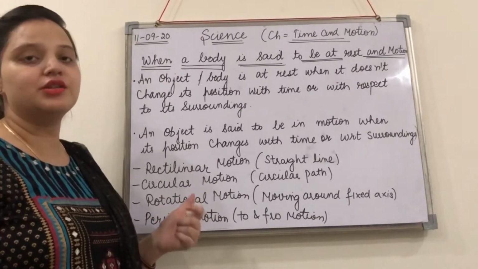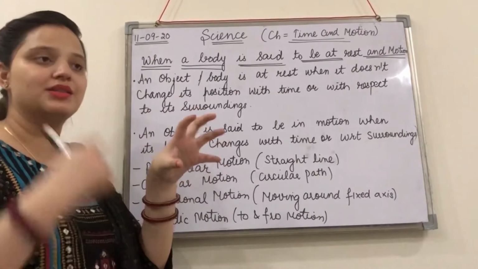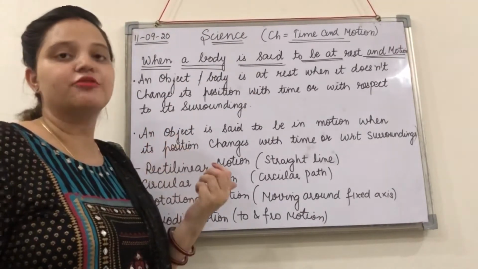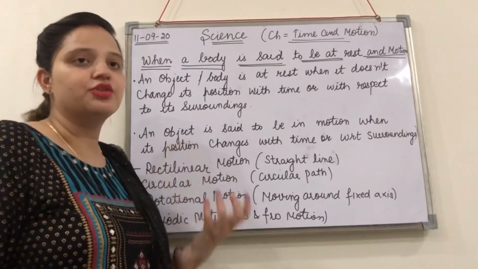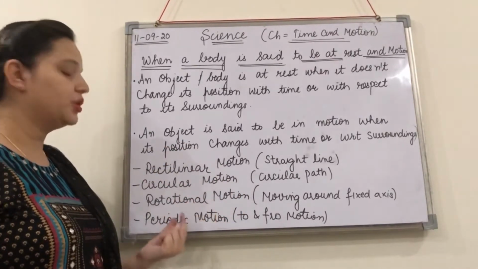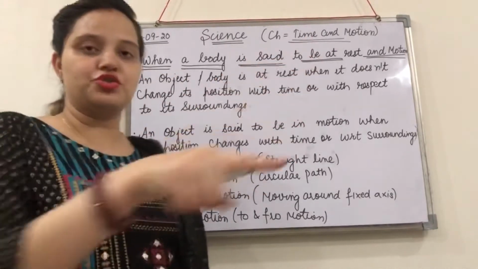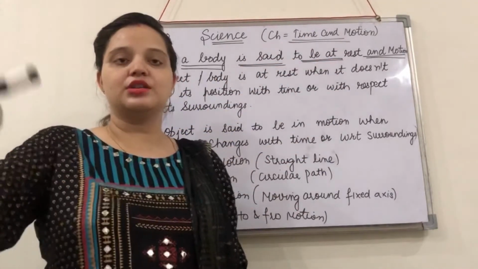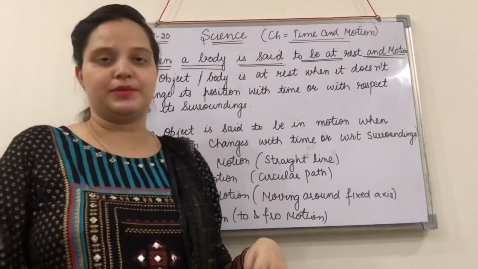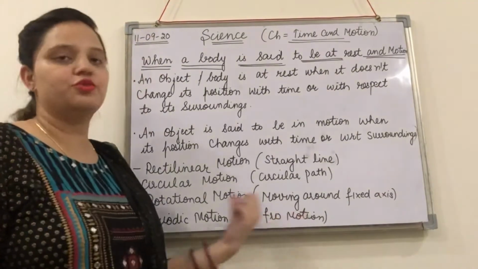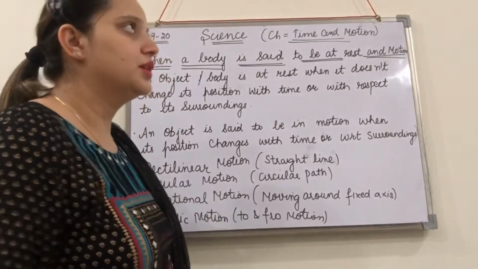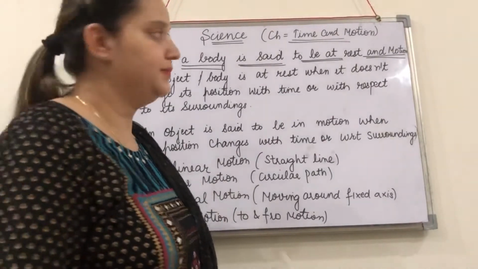Rotational motion means the body is fixed to some axis and shows its motion about that fixed axis, like the merry-go-round or the rotation of a wheel. Those are rotational motion. Periodic motion is to and fro motion, like the motion of a pendulum, where the body goes back to its original position and then moves again, then goes back. Okay, so this to and fro motion we call periodic motion. Okay, so now we are going to discuss the next thing.